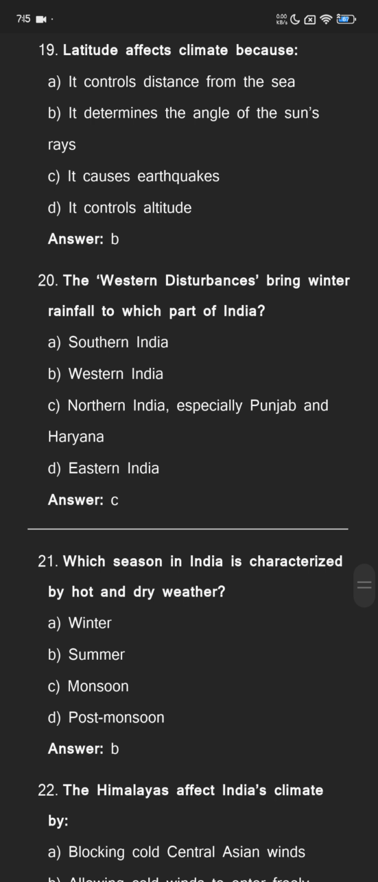The western disturbances bring winter rainfall to which part of India? Southern India, Western India, Northern India, especially Punjab and Haryana, Eastern India. The answer is Northern India, especially Punjab and Haryana.